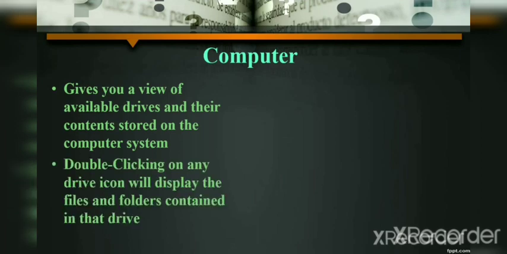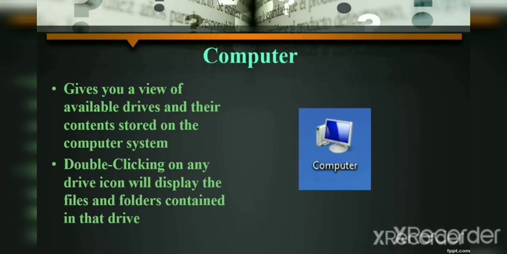How can you open that computer icon? Take your mouse pointer on the computer icon. Here it is. This type of icon you can see on the right hand side on a desktop. You have to take your mouse pointer on this icon and press left click two times, which is called double click, on any drive icon, and that will display the files and folders contained in that drive.